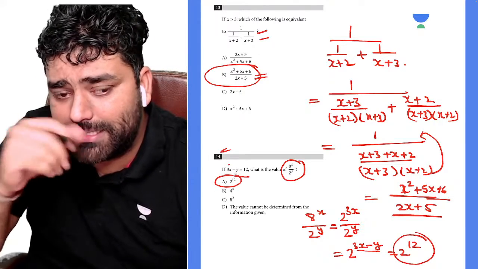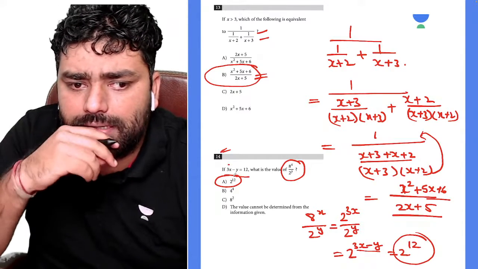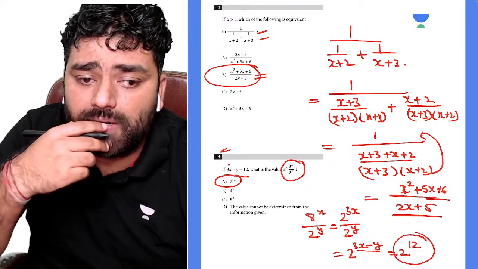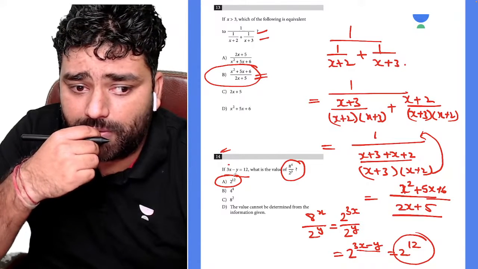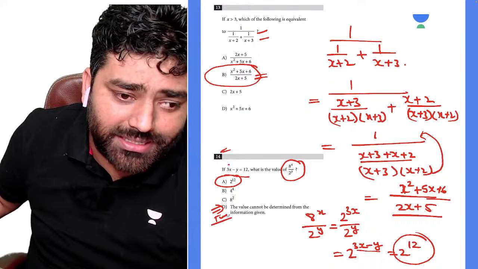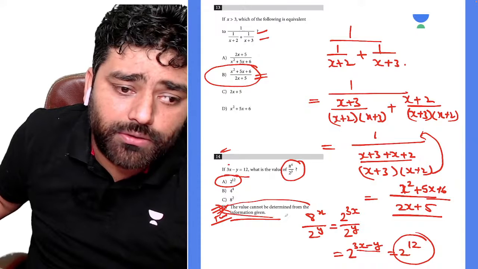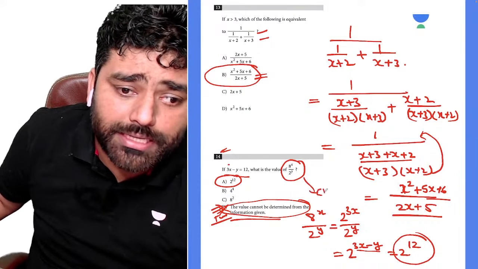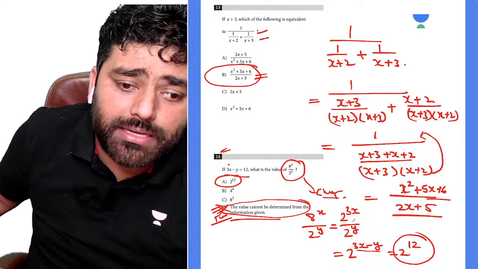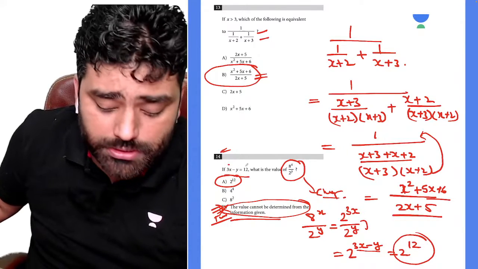They think this is not possible to find out, 8 to the power x divided by 2 to the power y. So they generally give the answer D, the obvious answer, but this is not correct, right? So you need to check, can you change into the same base? And if you can, then you can simplify it, and then you can substitute something that is already given to us, right?